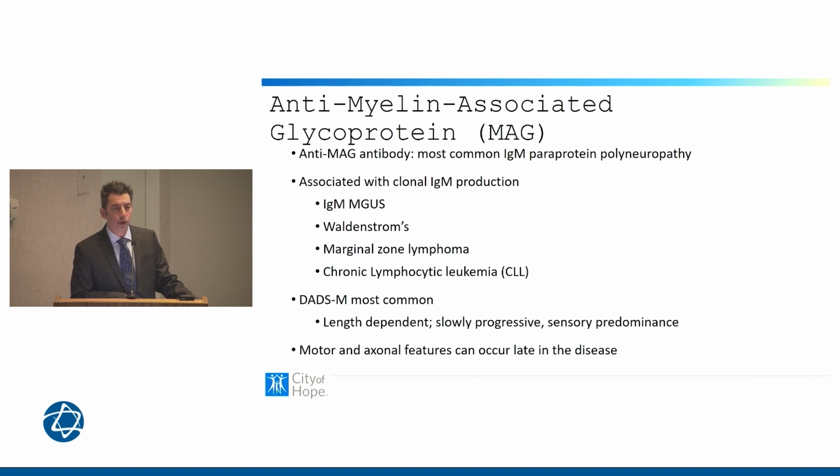You'll often see patients who go undiagnosed for a long period of time start off with a sensory neuropathy, and because it's associated incorrectly with another illness and physicians fail to pick up the monoclonal gammopathy, it may progress to involve axonal features and even motor features late in its disease progression.